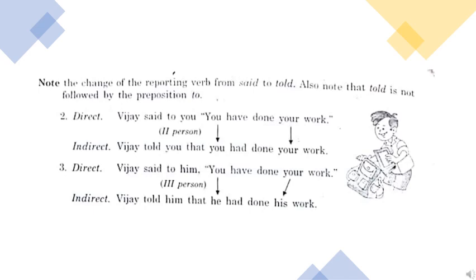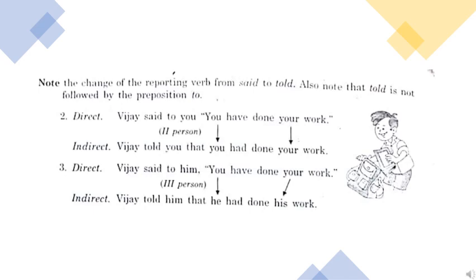So what will my sentence become? Vijay said to you that you had done your work. Simple. Children, the rest of the rules remain the same. We have to use that. We have to change the tense. Have done will change to the corresponding past, had done. And you and your have to suit the object of the reporting verb said, and the object is in second person. So, you had done your work.